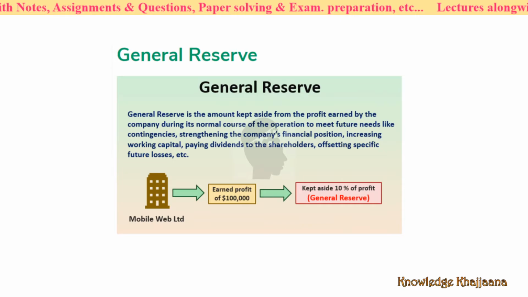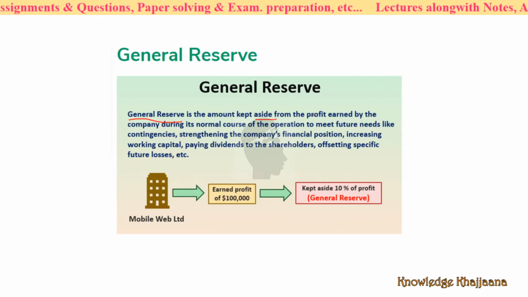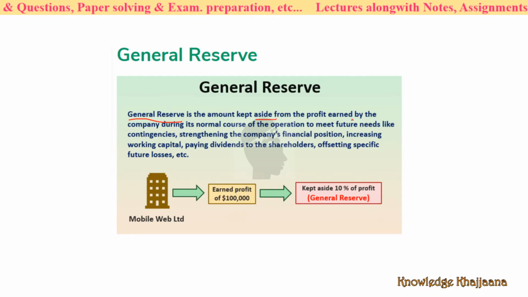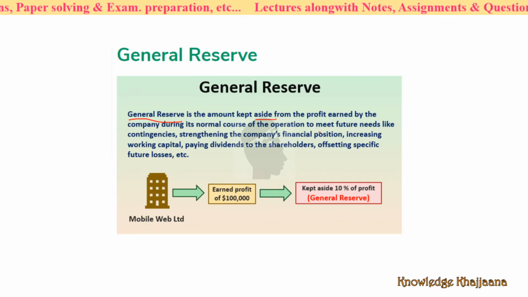Next is general reserve. What is meant by general reserve? General reserve is the amount kept aside from the profit earned by the company. It is the part of the profit which is kept aside by the company during the normal course of its operation, that is, during its business. For what?